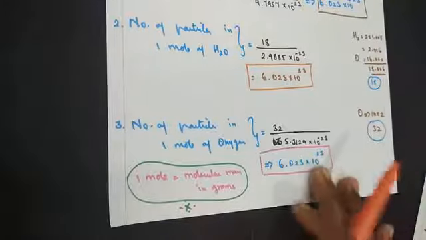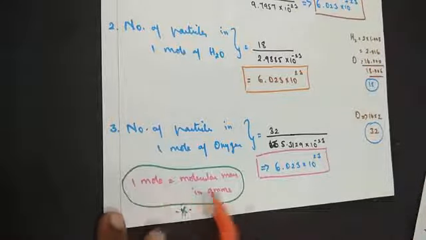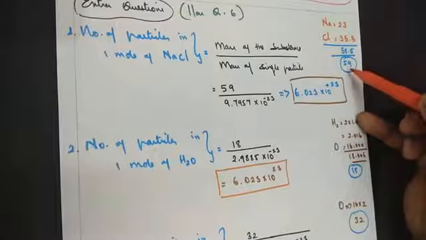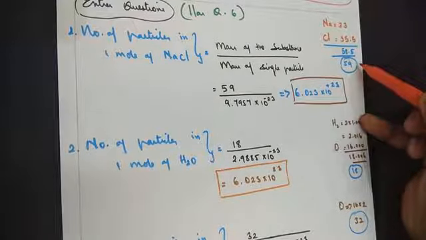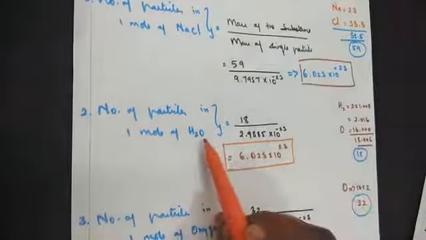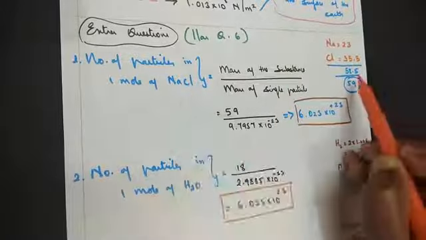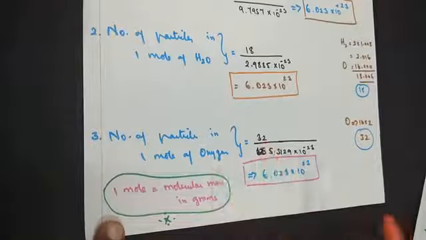Now, one more simple concept to finish with. You can also express 1 mole as equal to the molecular mass in grams. It's nothing but the atomic mass that you calculate. Now, 59 is taken to be 59 gram. So, 1 mole of water is equal to 18 gram. 1 mole of sodium chloride is equal to 59 gram. 1 mole of oxygen is equal to 32 gram.